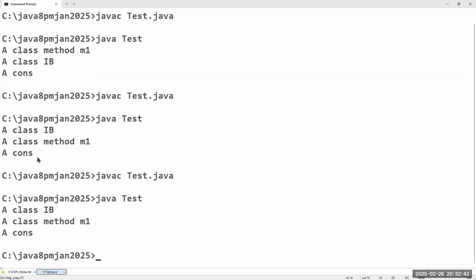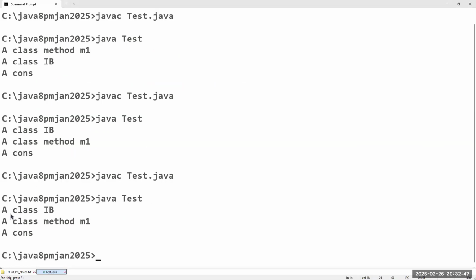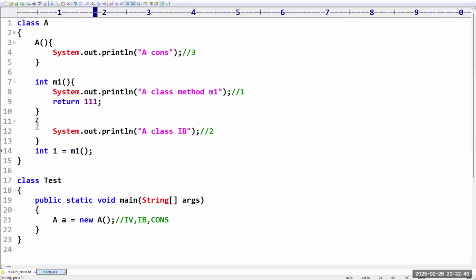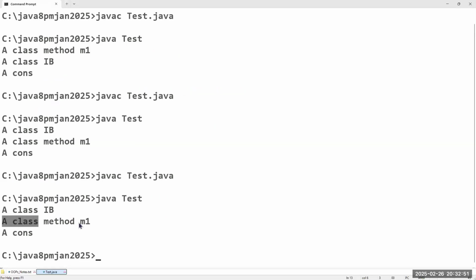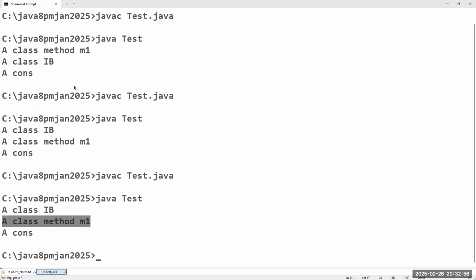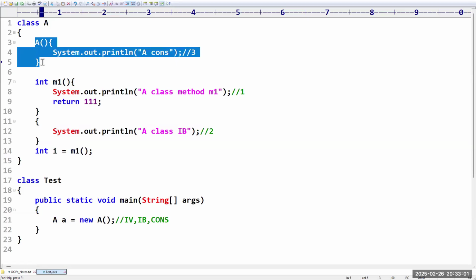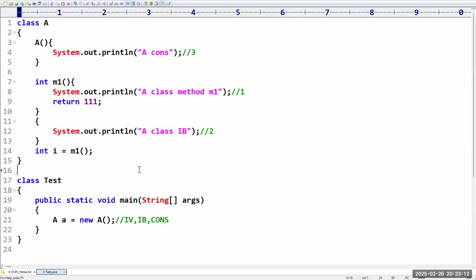Clear? Yes, sir. So here, which one is executing first? Instance block. Then which one? The variable declaration, the method call. Then the constructor. Correct? Yes, sir. Even though the constructor is present at the very beginning, first priority is given to the instance variable and the instance block. In whichever order they come, in that order they get a chance. Okay, got it. Clear?